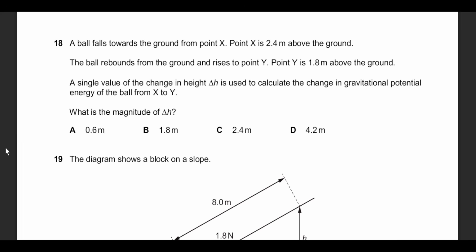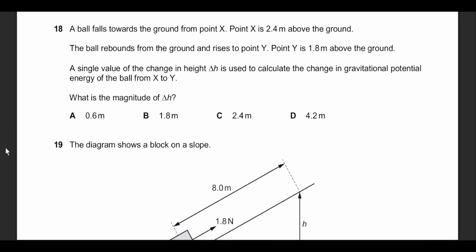Question number 18. Now, this was surprisingly a very easy question. I don't know why this was given, but apparently, according to the examiner, some 25% of the students still got that wrong. It says that there is a building, for example, and the ball was thrown from the top of this building from point X. It falls, so this is 2.4 meters above the ground.